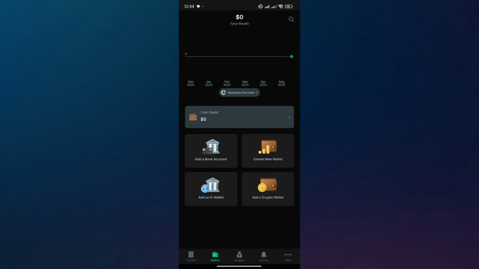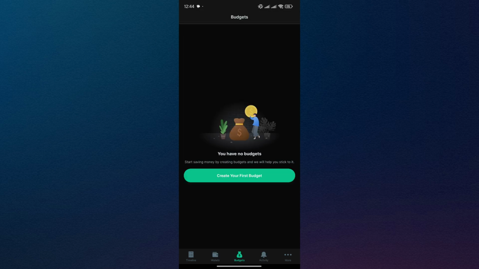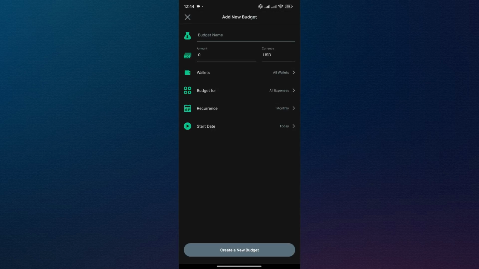In summary, YNAB is best for detail-oriented planners. Goodbudget is ideal for envelope method fans who prefer manual tracking, and Spendee suits those who want a more visual, automatic overview of their spending habits.